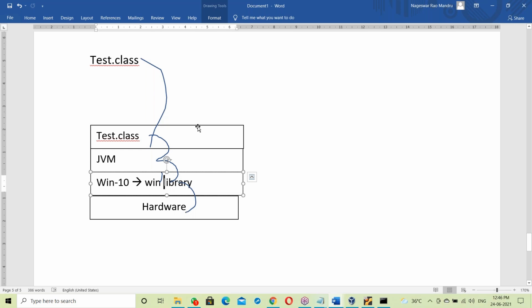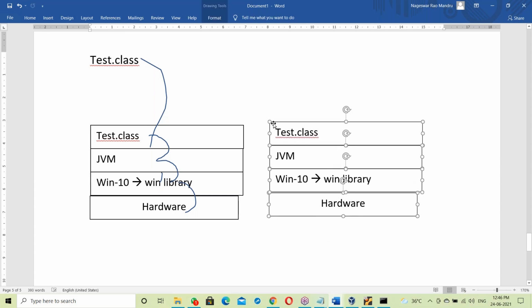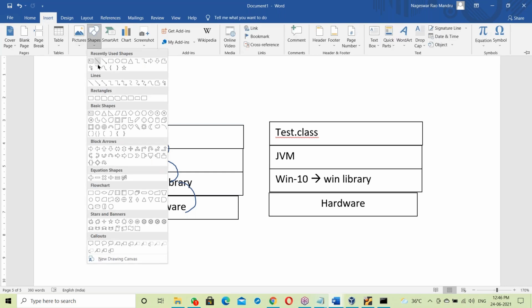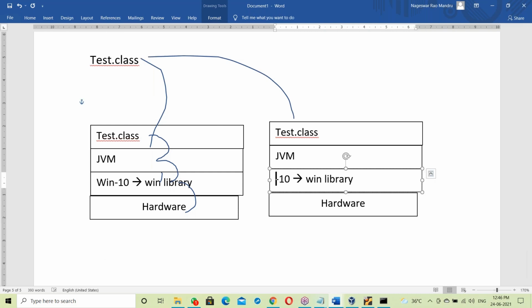That's it here. So this is the first platform. Let us take one more platform, the Windows platform. Next, let us take another platform. Suppose the same test.class file is placed on another platform, a Linux-based platform. Here this is the Linux library.